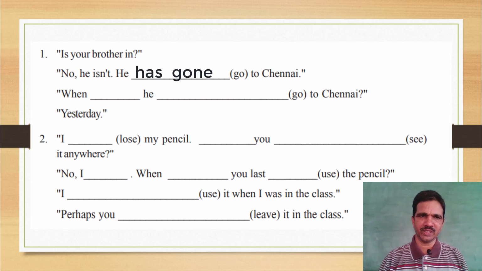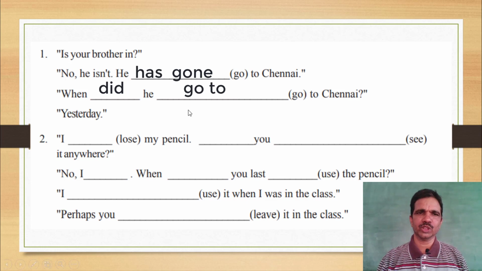So that means in that expression, simple past tense is clearly mentioned. That's why this is the question form. So after WH, which suitable helping verb in simple past tense? Did. When did he go to Chennai?